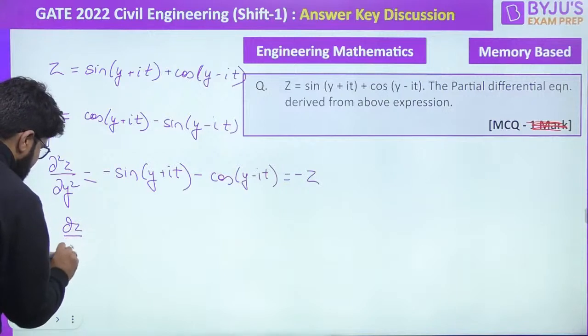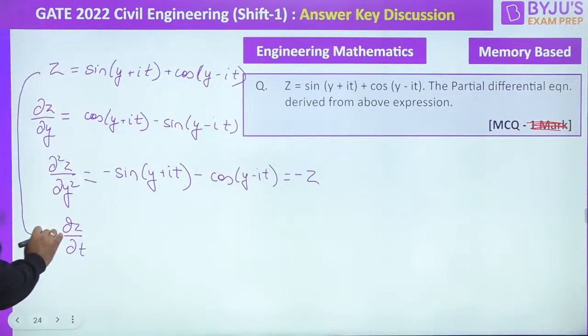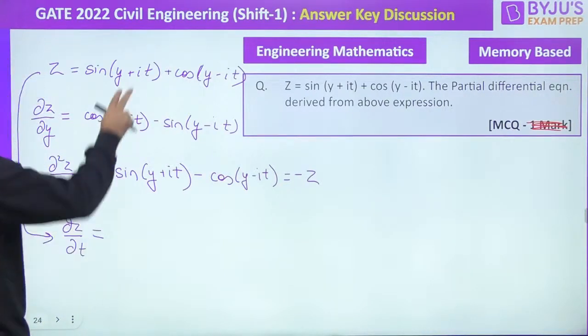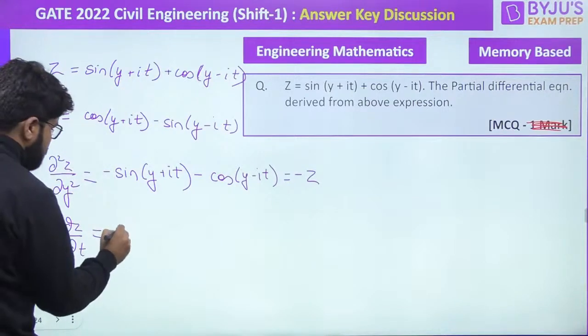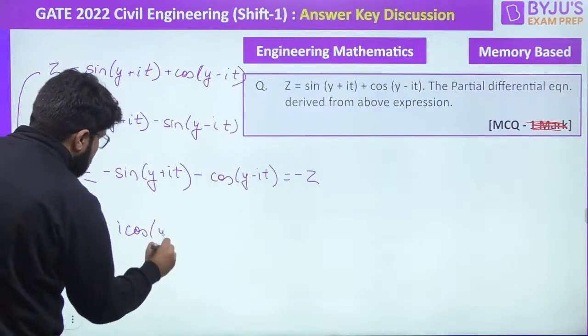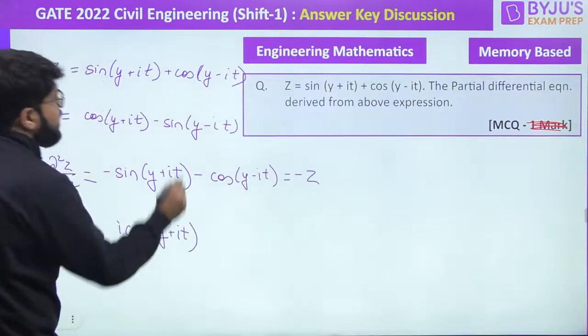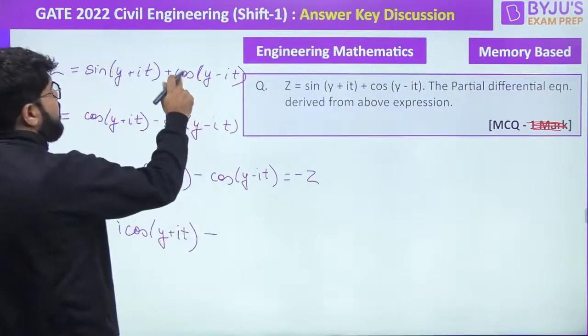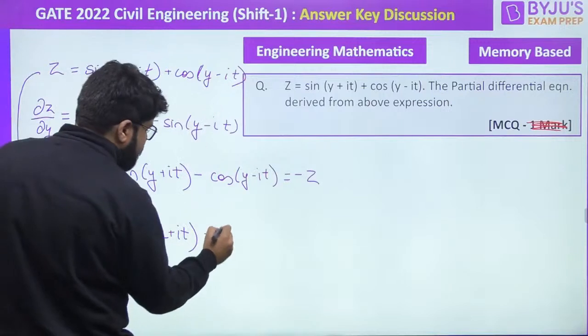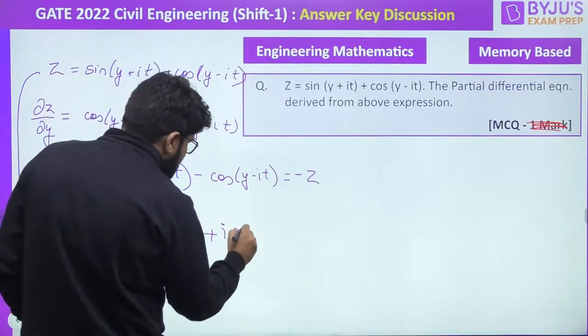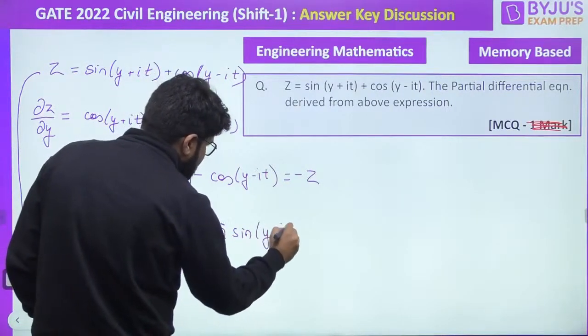Now, let us differentiate this with t. Okay, let us again differentiate this with t now. So when you differentiate with t by the chain rule, i will be multiplied. So this will become i cos of y plus it, right? And here it will be cos ka differentiation minus sine, but again minus i will come. So it will be total plus i. Plus i sine of y minus it, right?